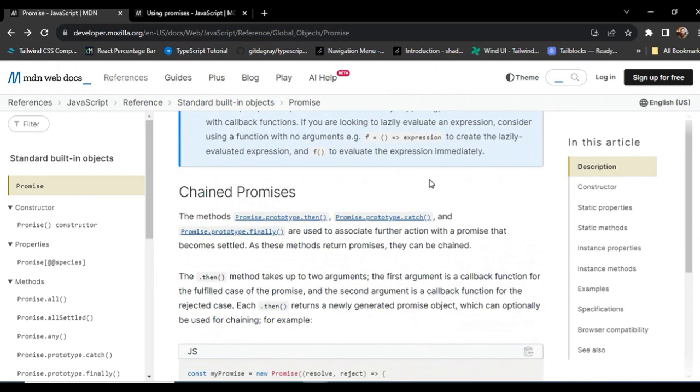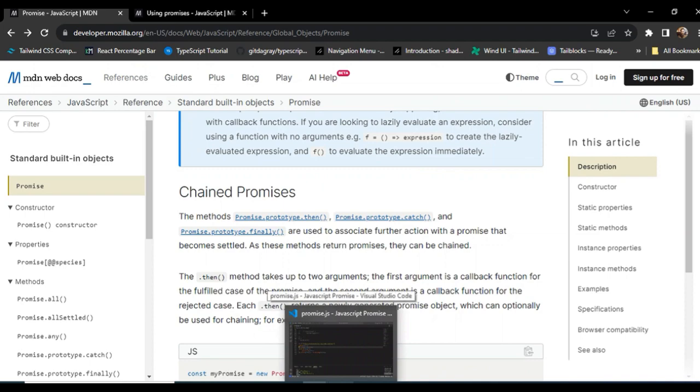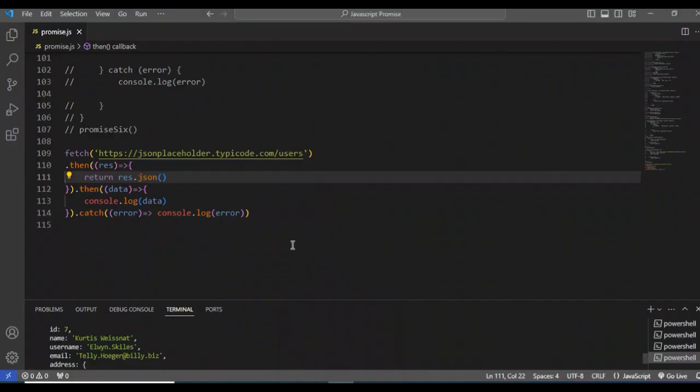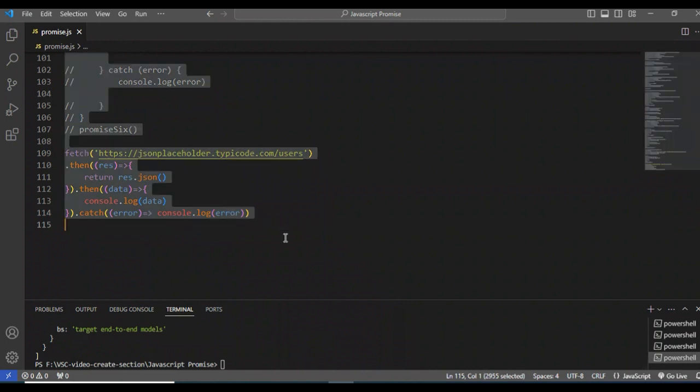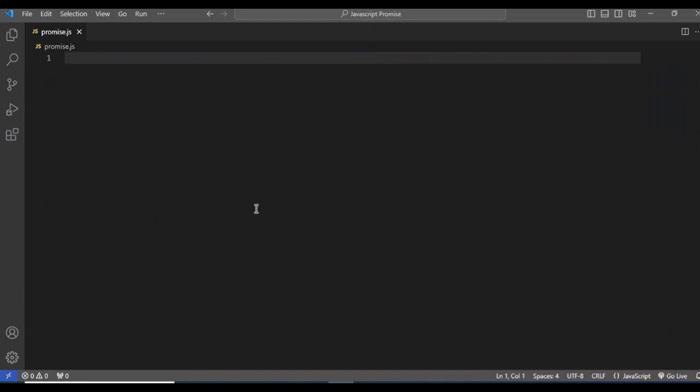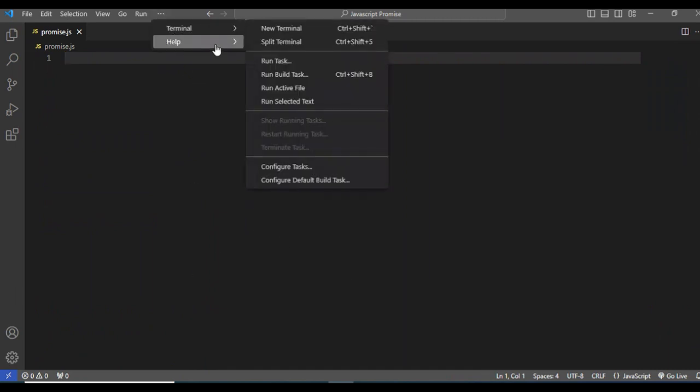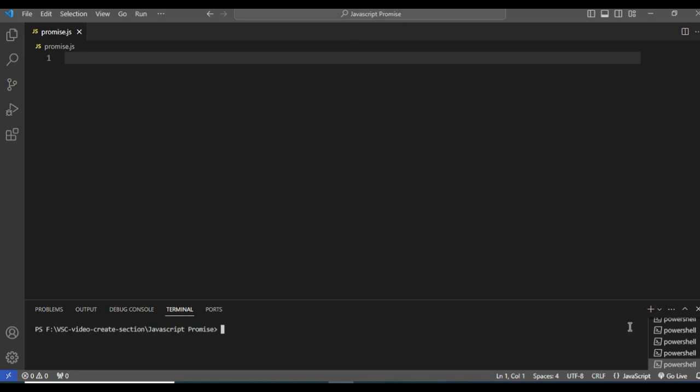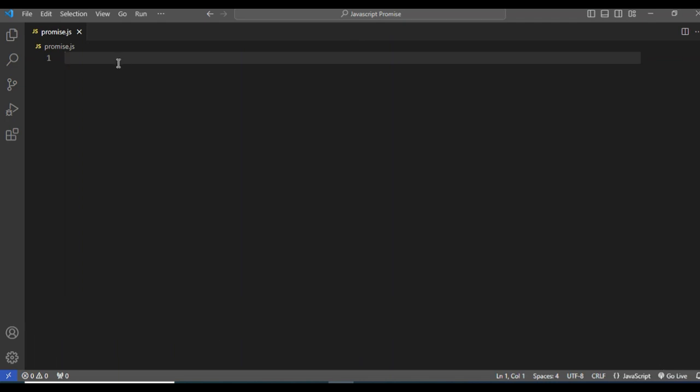Okay, so let me jump to our editor. Let me clear the whole page, and here let me create a new terminal. Here I'm going to show you step by step how promise works, from beginner to advanced. I hope you will understand, and at the end of the video I will show you exactly how promise works with a URL or any API.